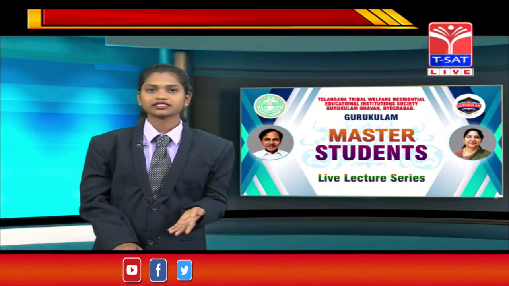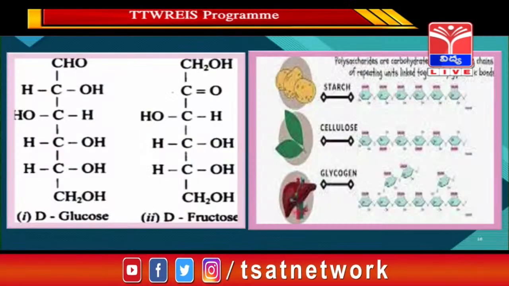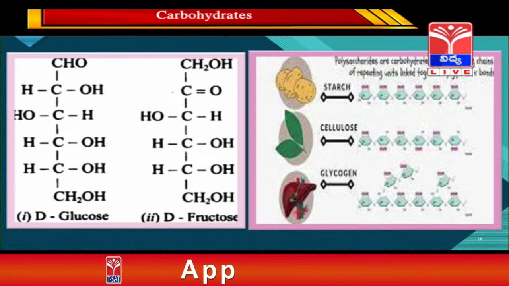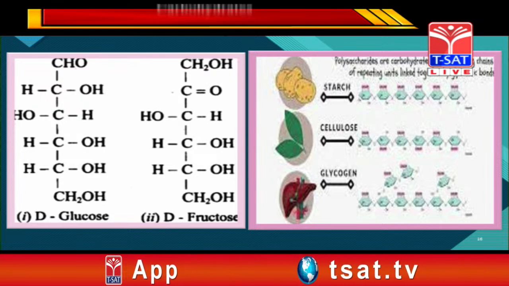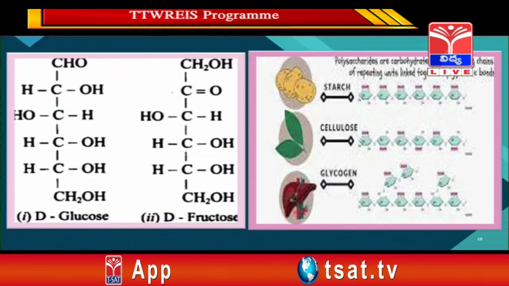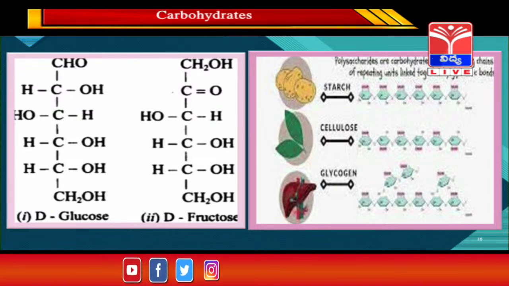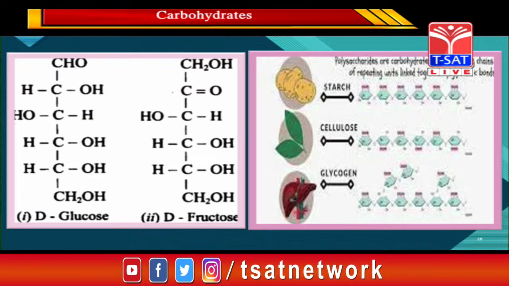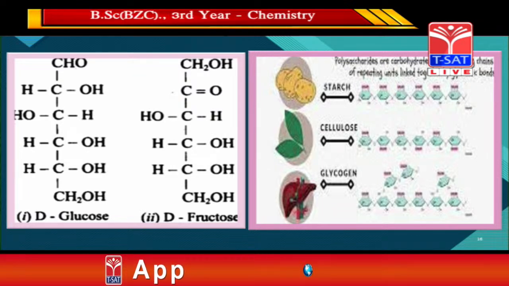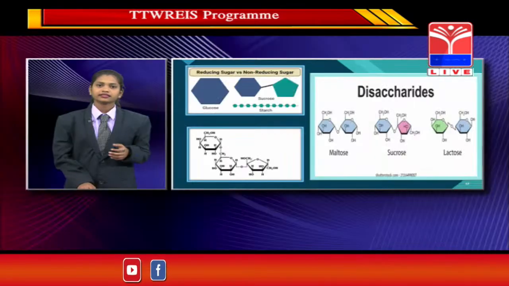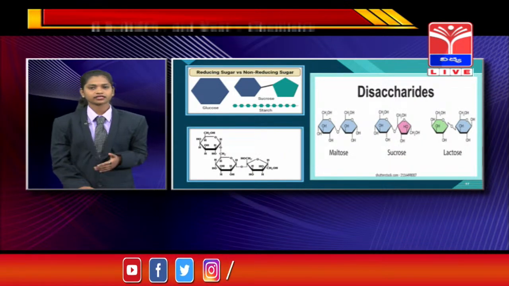You can see the structural differentiation of monosaccharides, polysaccharides and disaccharides. Here, D-glucose and D-fructose are examples of monosaccharides. These do not yield simpler sugars. Glucose consists of an aldehyde group at the C1 carbon and 5 hydroxyl groups. Then we'll see D-fructose. It consists of a ketonic group at the second carbon and also has 5 hydroxyl groups. Then we'll talk about disaccharide structures.